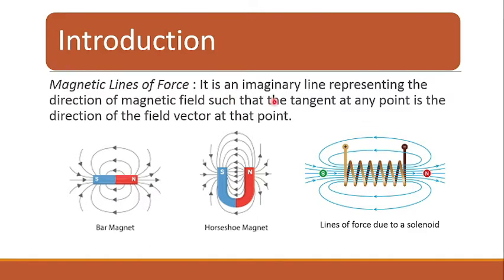It is an imaginary line representing the direction of the magnetic field such that the tangent at that point is the direction of the field vector at that point, right? So at a particular point, the magnetic line of force represents the direction of the magnetic field at that point. The tangent drawn at that point gives us the direction of the field vector at that point. We know the magnetic lines of force start from the north pole and end on the south pole, right?